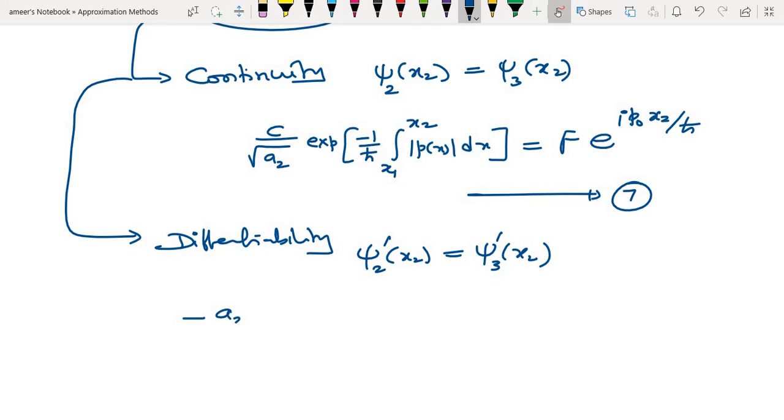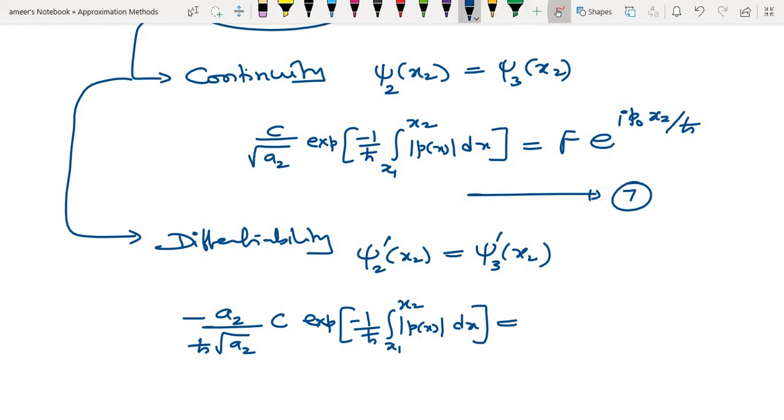So minus a2 by h cut root a2, C into exponential minus 1 by h cut, that is x1 to x2 modulus of p of x dx, that is equal to i p naught by h cut F into e power i p naught x2 by h cut. So let us take this as equation 8.